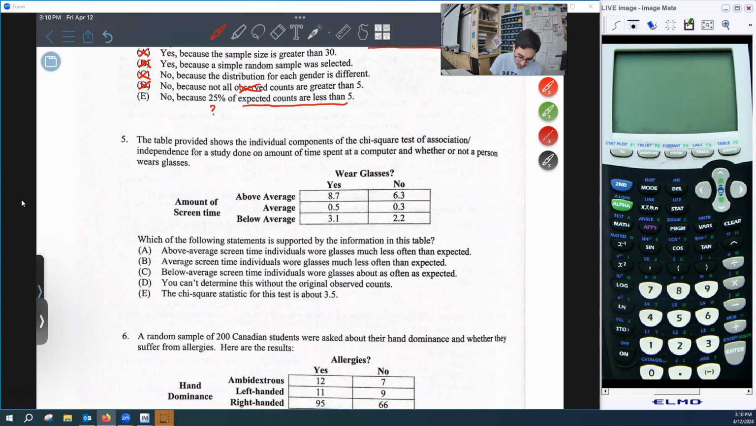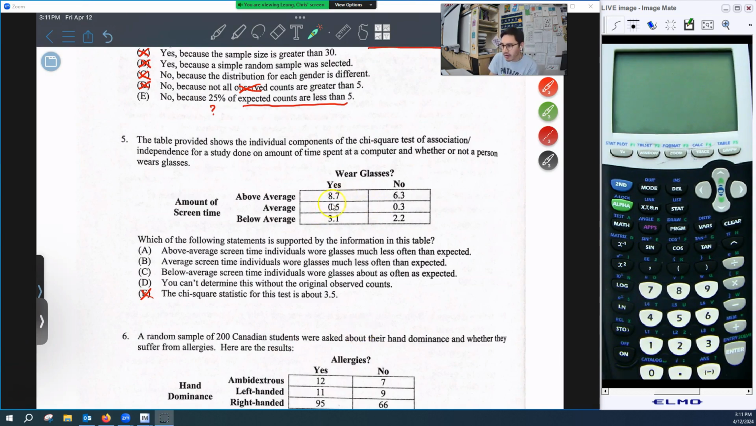Okay, so the one I can eliminate for sure is E. The chi-square statistic is going to be the sum of all these components, or we call them contributions in class. Both terms are used kind of interchangeably. I can tell because that one already is 8.7, so it has to sum up to something more than 3.5.